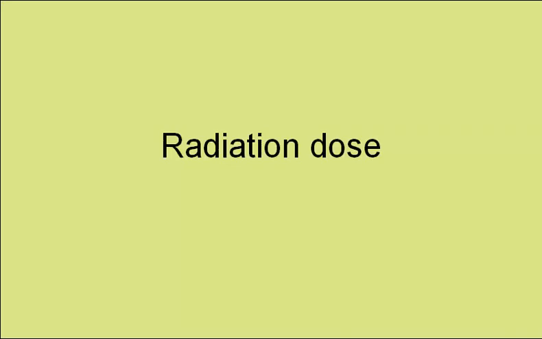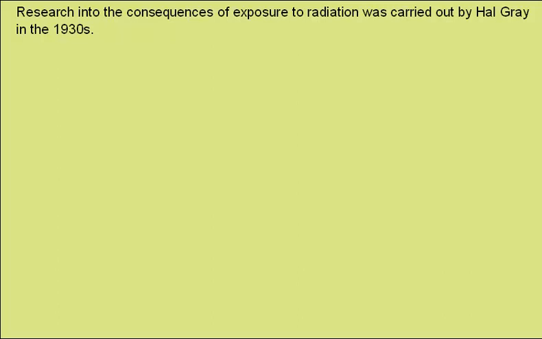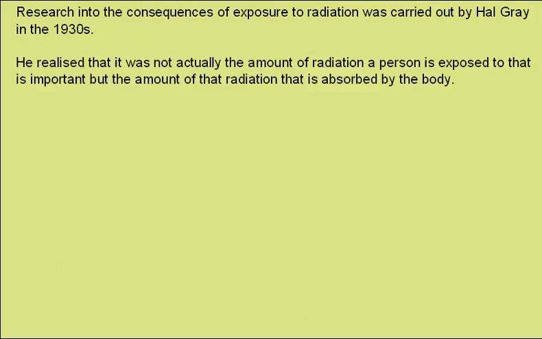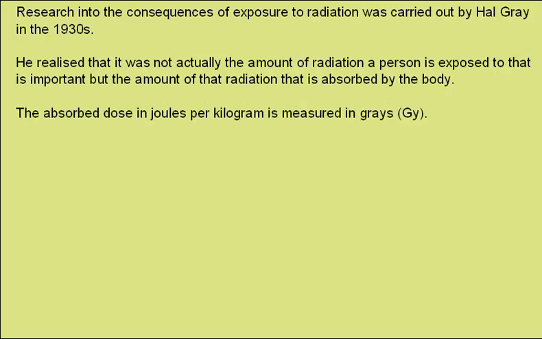Radiation dose. Research into the consequences of exposure to radiation was carried out by Hal Gray in the 30s. He realized that it was not actually the amount of radiation a person is exposed to that is important, but the amount of radiation that is absorbed by their body. The absorbed dose in joules per kilogram is now measured in grays.